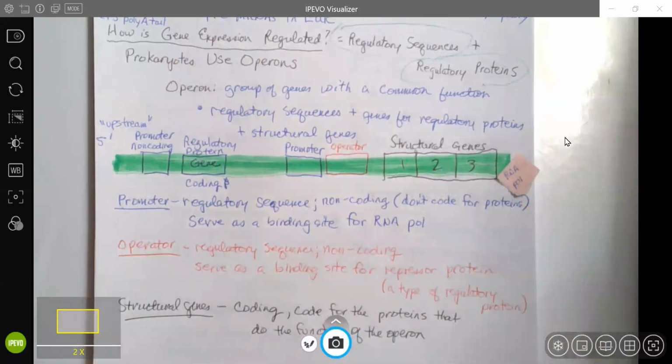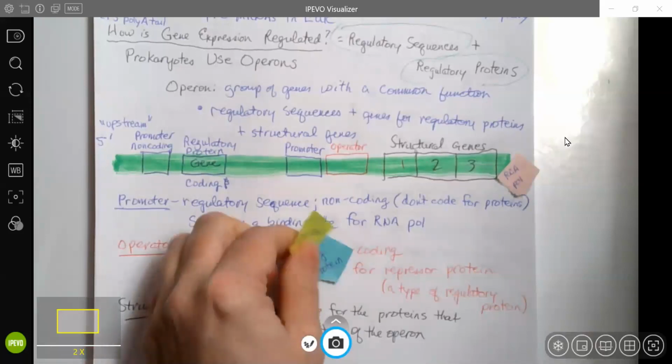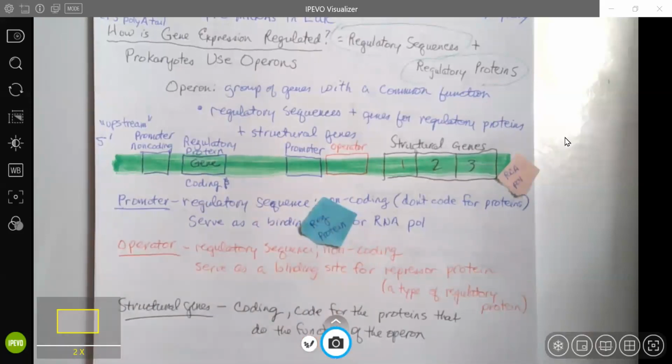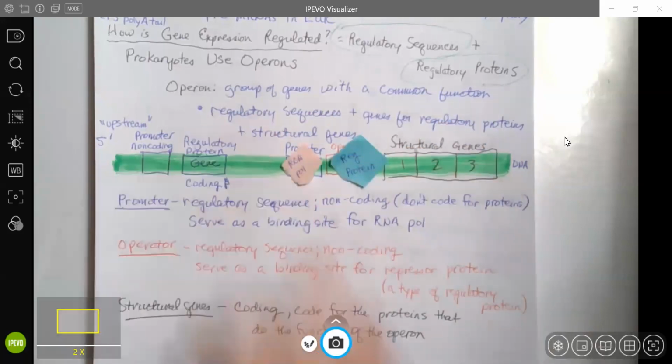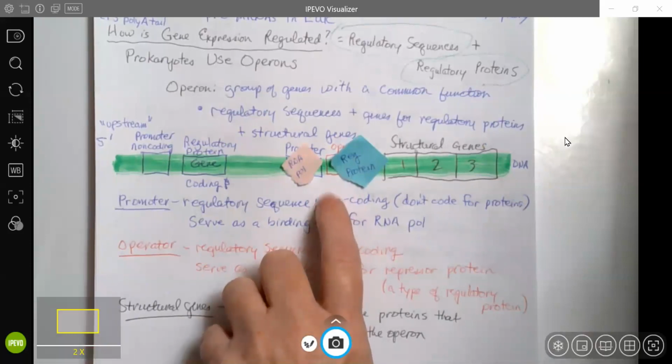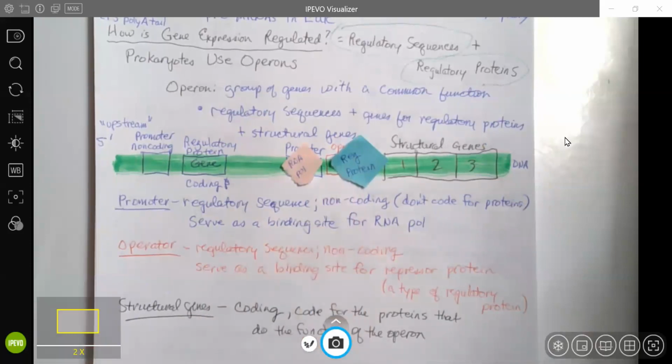Remember, the function of the Lac operon is to make the proteins that digest lactose. So once all the lactose has been digested, the regulatory protein snaps back in shape and can bind to that operator again and turns the Lac operon back off. So remember, the Lac operon is catabolic. Its default setting is off in the absence of lactose like this. And the regulatory protein for the Lac operon can bind to the operator all by itself, and the molecule lactose functions as an inducer molecule. So that's the Lac operon.